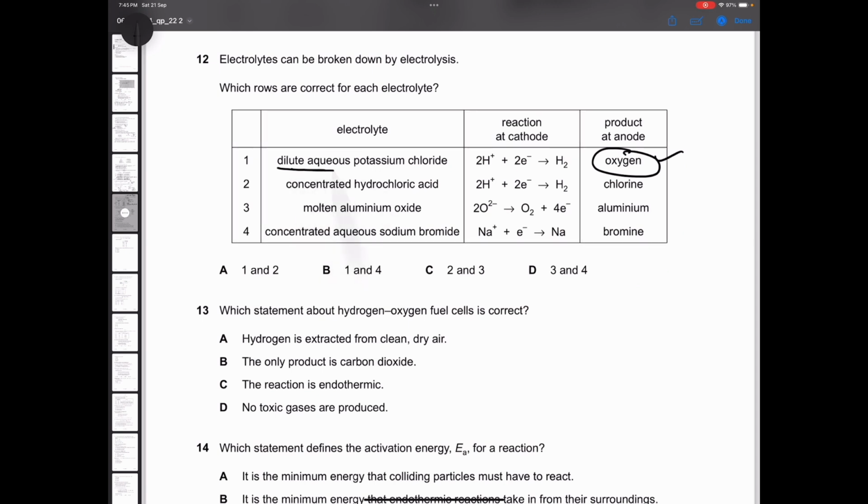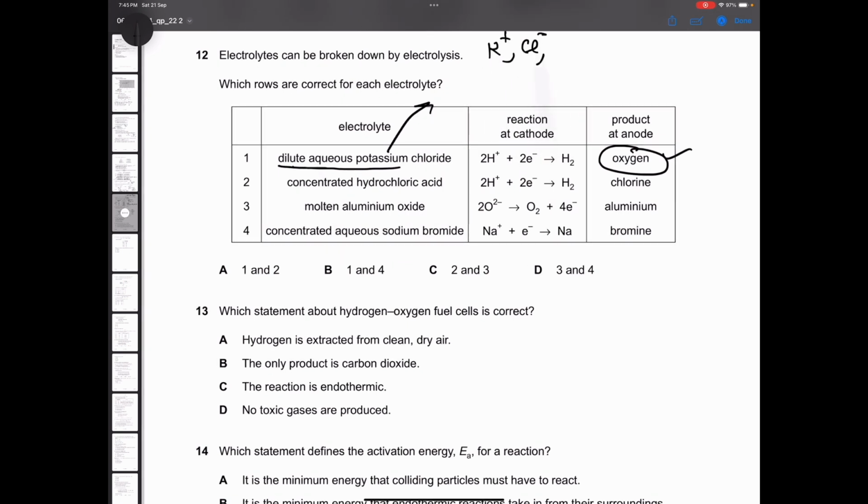Since this is dilute aqueous potassium chloride, it will have K+, Cl-, and since it is aqueous, it will also have H+ and OH-. So for cathode, again the same rule, less reactive cation. Which one is less reactive? K+ or H+?